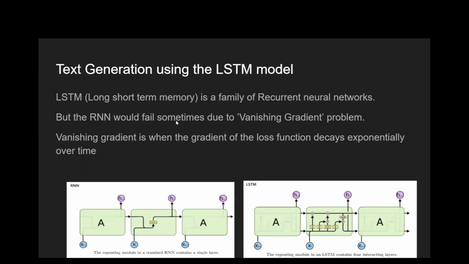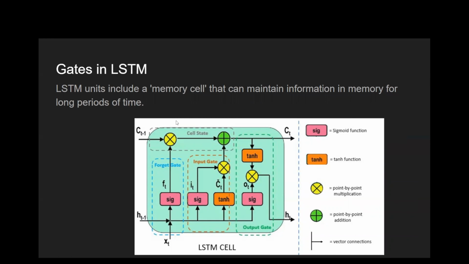Because of this, the LSTM model was introduced, and it overcomes this problem by using a memory cell.